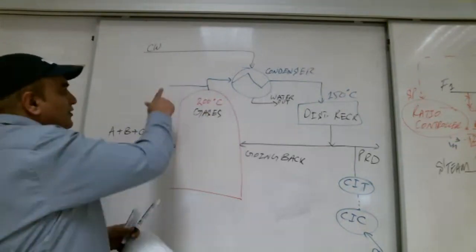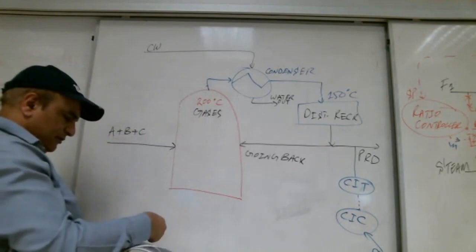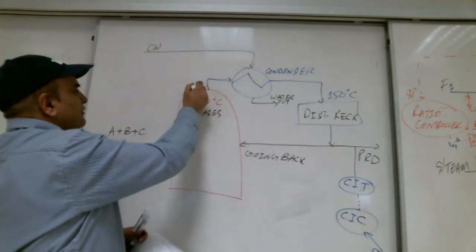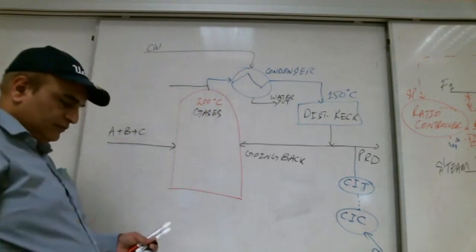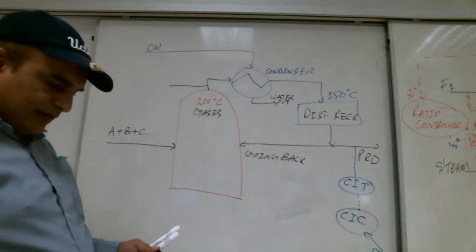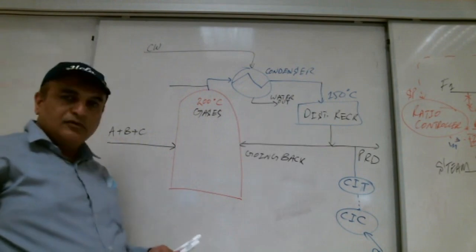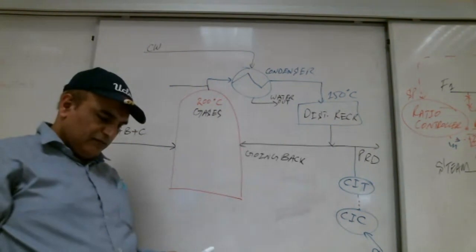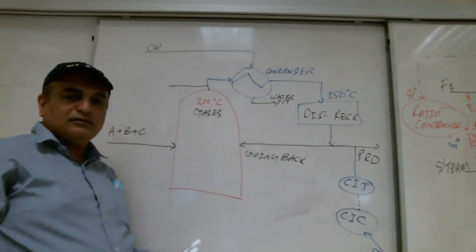What type of controller is there? Here, what type of controller? Flow. Flow controller. Right, Shabab? Everybody with me?